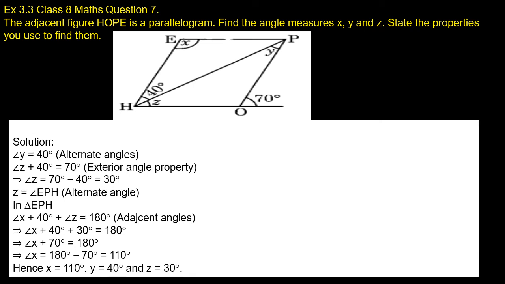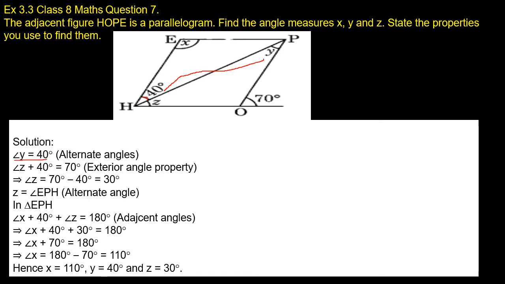Children, here it is given that they marked the measure of this angle as 40 degrees in the figure, and they marked this angle as Y, this angle as X and this angle as Z, and it is given that this exterior angle is 70 degrees. Children, see here, angle Y is equal to 40 degrees.